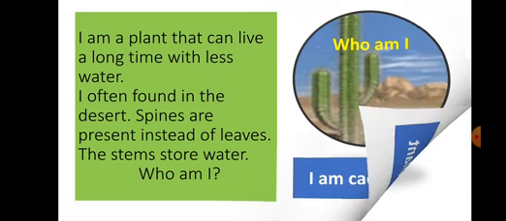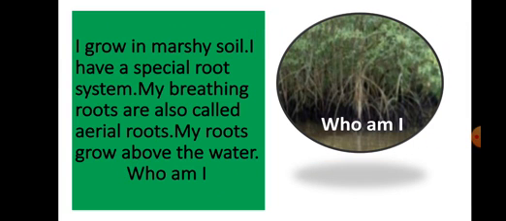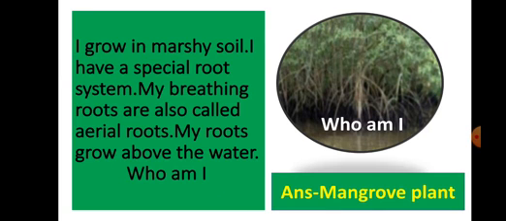Now next puzzle. I grow in marshy soil. I have a special root system. My breathing roots are also called aerial roots. My roots grow above the water. Who am I? Yes, answer correct. I am a mangrove plant.